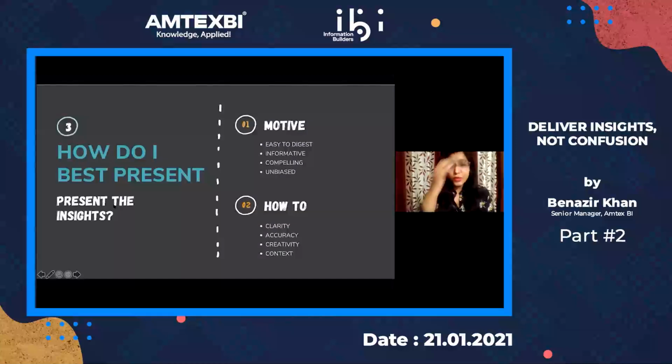The third really important question is, how do I best present the insights? So you need to always remember the motive of creating these dashboards. They need to be easy to digest, they need to be informative, they need to be compelling in nature, and they need to be unbiased. Very importantly, you have an ethical responsibility as a dashboard designer to present unbiased insights. Now, how you would do that is by achieving clarity, accuracy, creativity, and context. Context is super important. Unless and until you're talking about what the person wants to hear about, nobody's going to listen to you out. Simple as that.